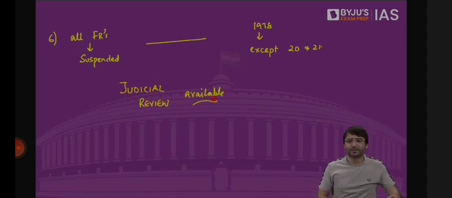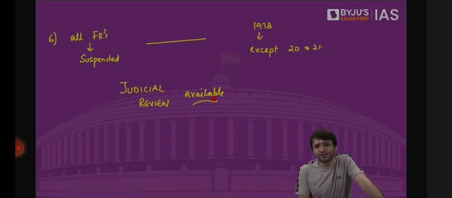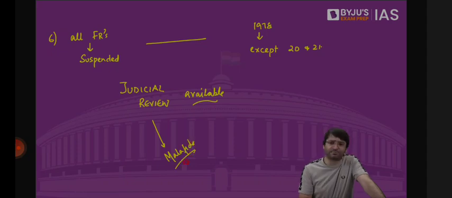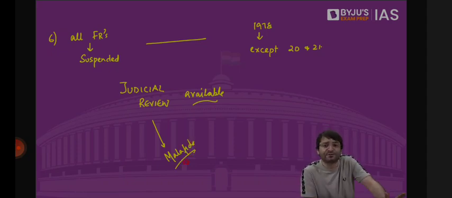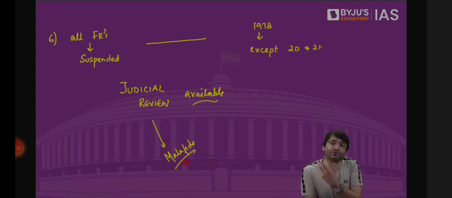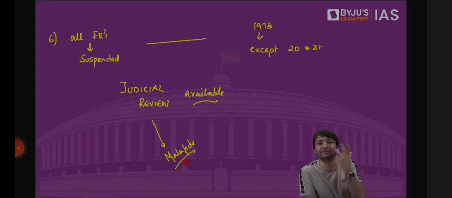If you think that Article 352 has been misused, there was no need to impose national emergency, you can drag the state to the court saying there is a malafide intention on part of the president to impose national emergency. There was no need, no justification to impose national emergency. That is Article 352. Any questions? This power of judicial review, that judiciary can review the imposition of national emergency, was provided in 1978. It was not a provision before.